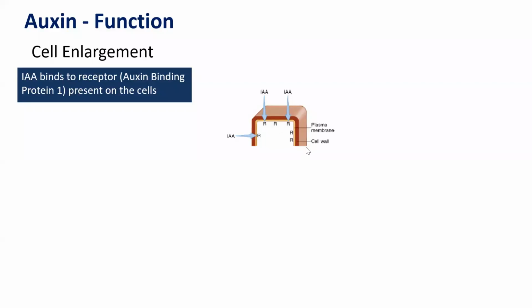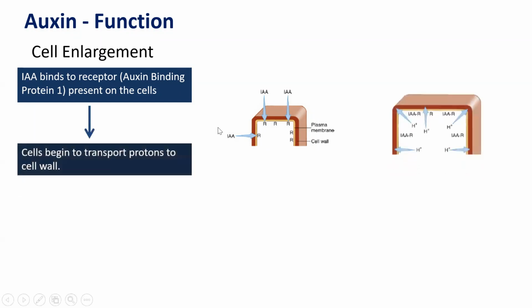Suppose this is a cell wall, and the auxin binds to the receptors. Once they bind to the receptors, the cell begins to transport protons to the cell wall. Once it binds, this area becomes leaky, and the cell starts transporting the protons to the cell wall.